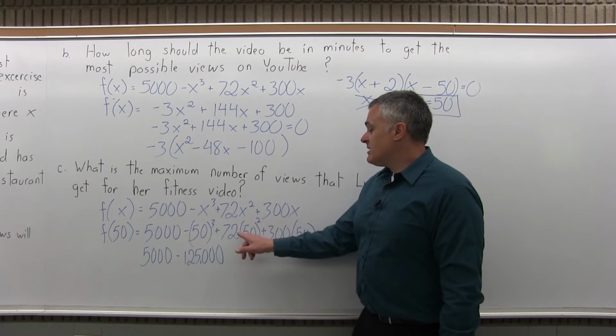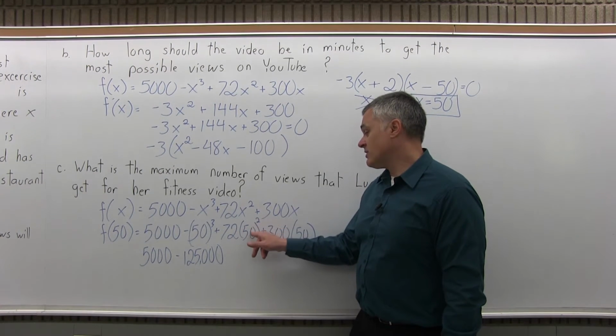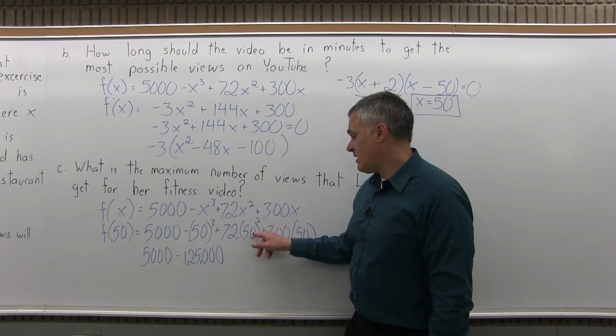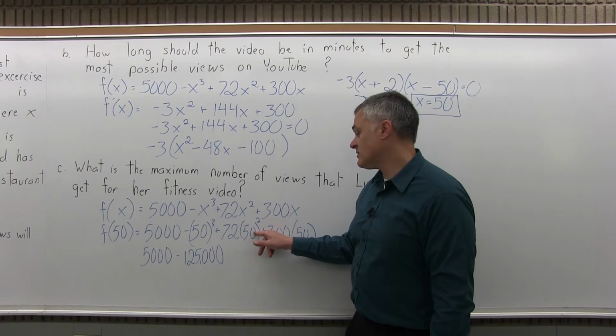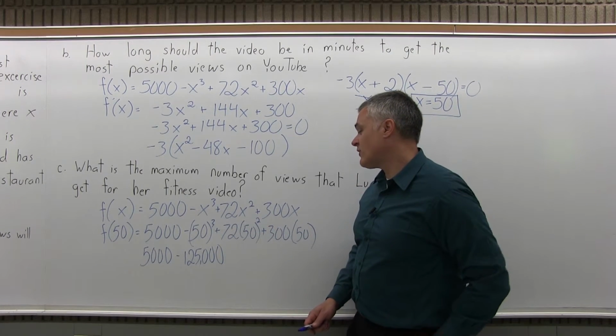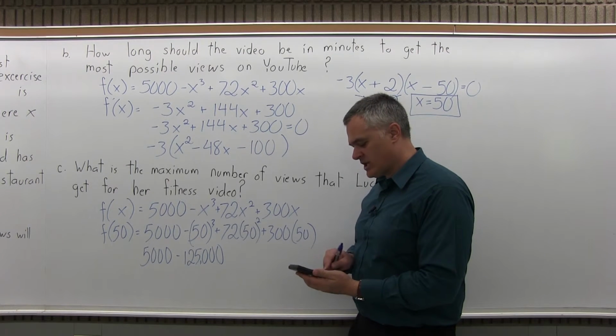So the next piece, 72 times 50 squared. So again, you have to do the exponent first. The 50 squared, 50 times 50 would be 2500, so 2,500, times the 72 in front. I think it's 18,000. Let me check that to be sure.